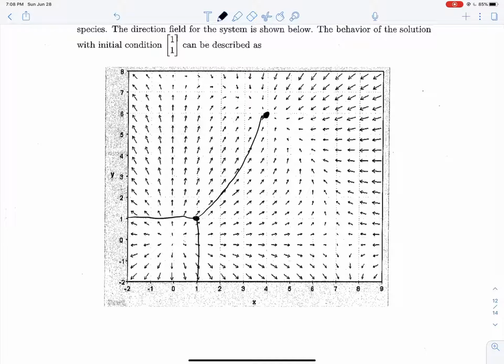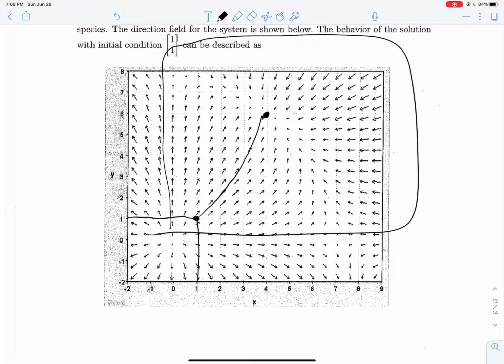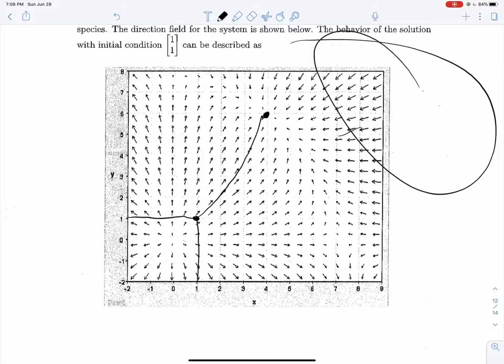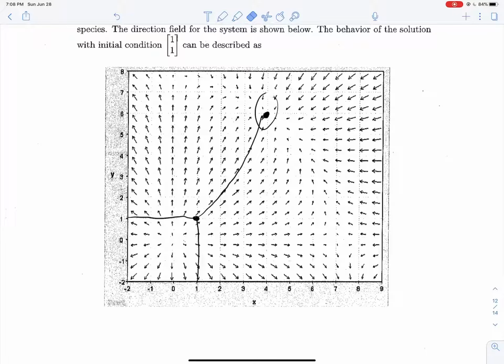sink point. So as time approaches infinity, any points that start in this zone of control anywhere near it, and in fact, unless there are any critical points that we can't see up in these directions, everything over here is going to get pulled into this point eventually as time approaches infinity. So yeah, we're just going to get stuck there. And what does that mean for our system? Well, at t equals infinity, our x population is 4 and our y population is 6.